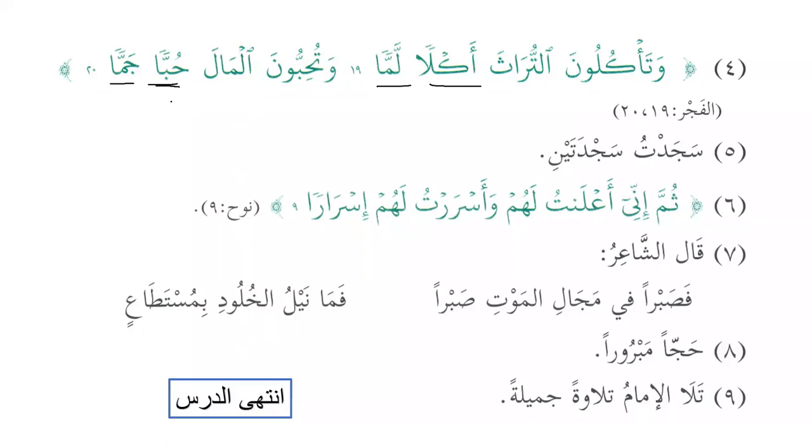Lamma is an adjective. This is not the lamma that we have learned. This is a noun itself, because it has tanween. The lamma that we have learned is a letter that is mabni on the fatha. So this is li bayan nau', both of them, because they have an adjective after that.